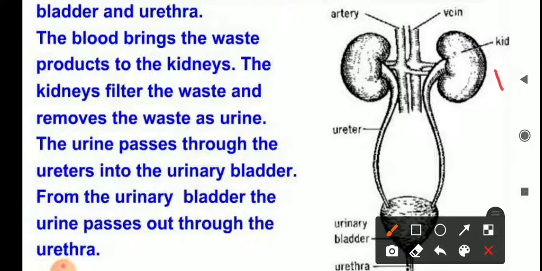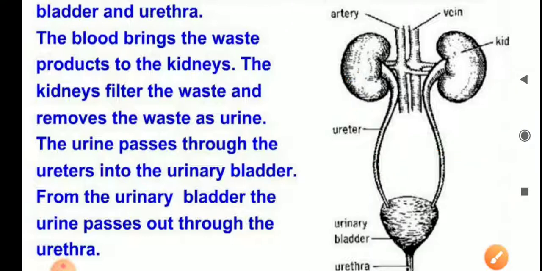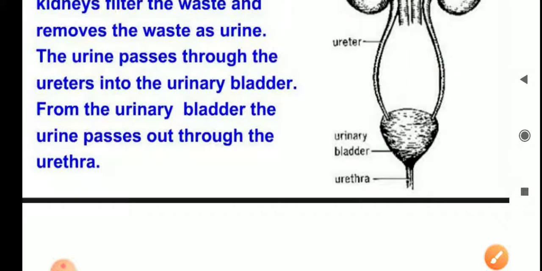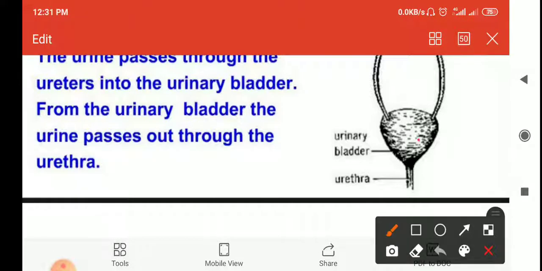These are kidneys. Two ureters. This is also ureters. And this is the urinary bladder and this is the urethra.